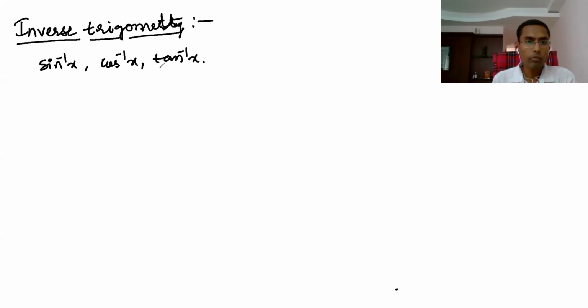Because you already learned sets, relations and functions in the first chapter, I would now say what is inverse function. First, you must have an idea of inverse function, and only then can we talk about inverse trigonometry.